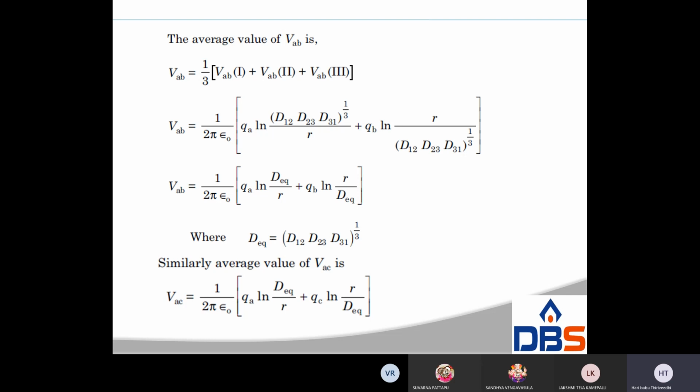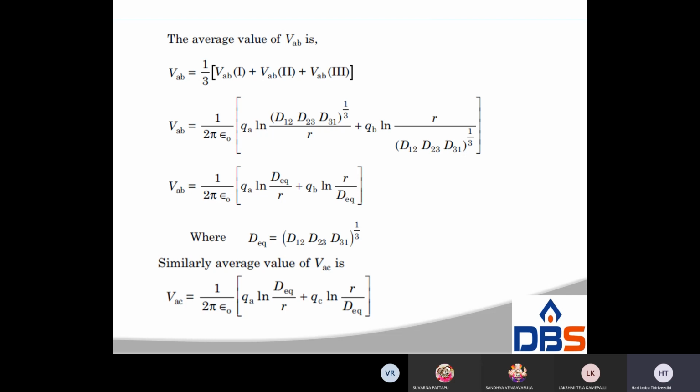Similarly, the average value of VA is 1 by 6 pi epsilon naught, QA log 1 by r cube plus QB log 1 by D1 D2 D3 plus QC log 1 by D1 D2 D3. That is 1 by 6 pi epsilon naught, QA log 1 by r cube minus QA log 1 by D1 D2 D3.